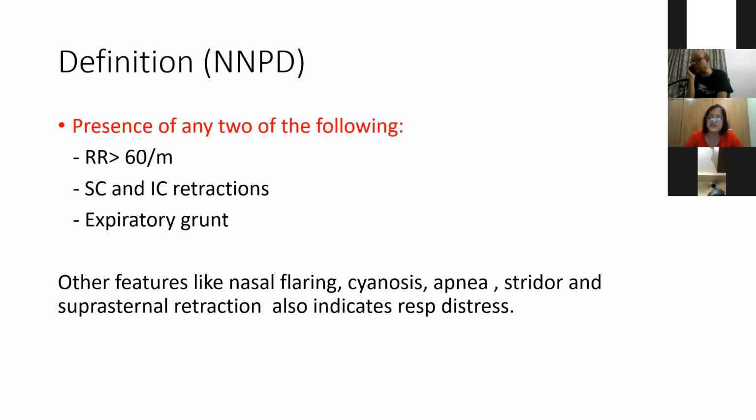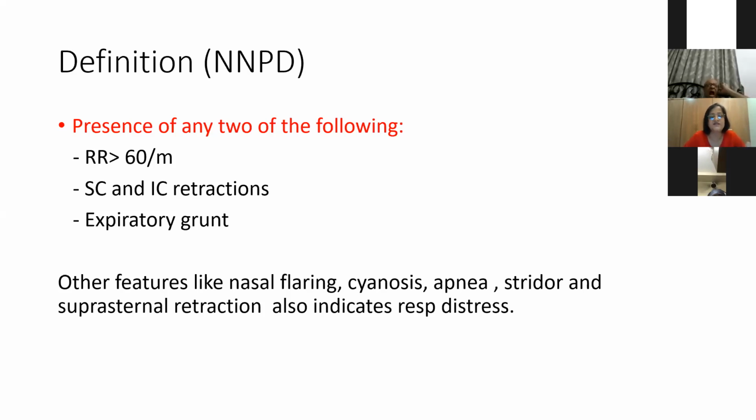Now, expiratory grunt. A grunt is a noise which you hear mainly in expiration due to sudden closure of the vocal cord. This is to maintain intrinsic PEEP, and it prevents alveolar collapse. Especially we see it in respiratory distress syndrome in preterms, when there is a tendency of the alveoli to collapse. The baby forcefully closes the vocal cord to generate an intrinsic PEEP, and that we hear as a grunt. So presence of any two of the following, you will take it as respiratory distress.